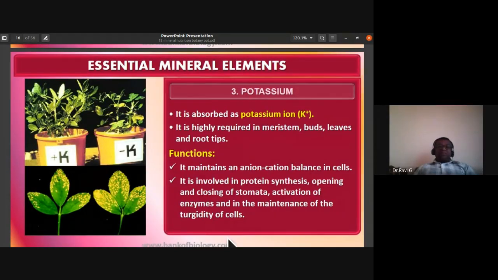So potassium ion plays an important role in the turgidity of the cell. You can remember the turgidity of the guard cells by its entry and exit. Potassium ion maintains the turgidity of cells, so by its entry, it maintains the turgidity of the cell. These are the important functions of potassium ion.